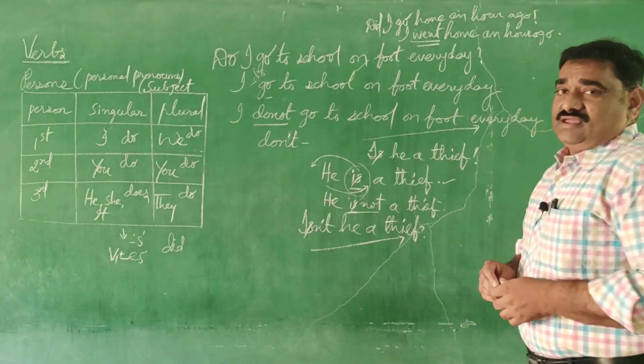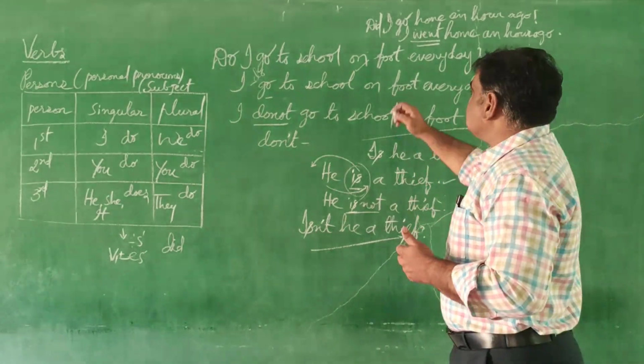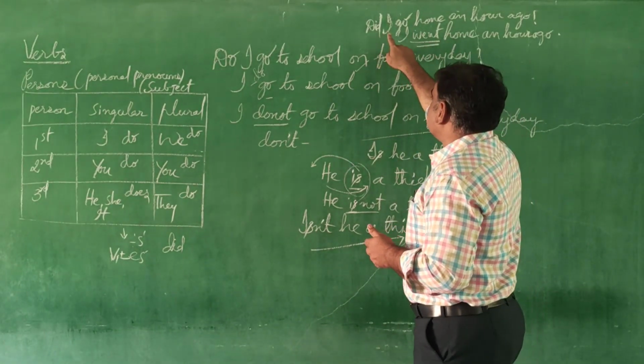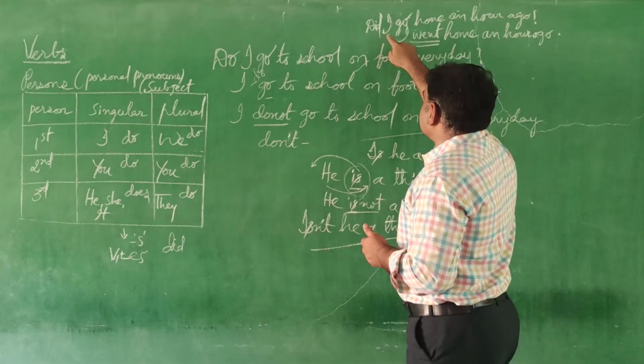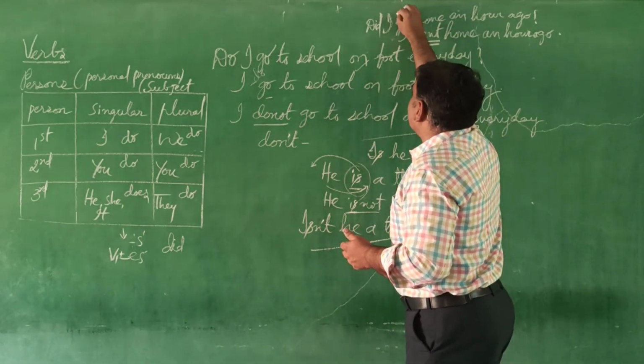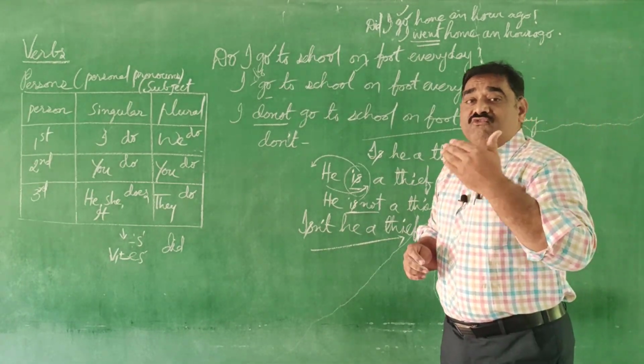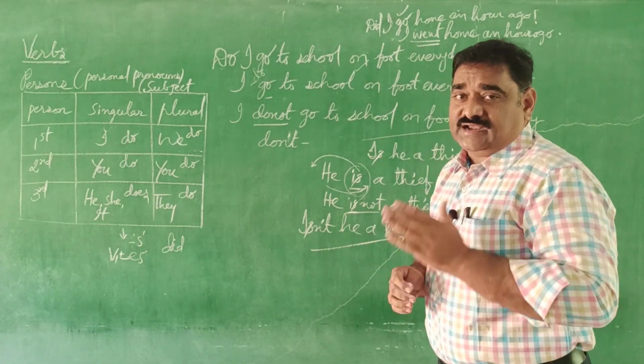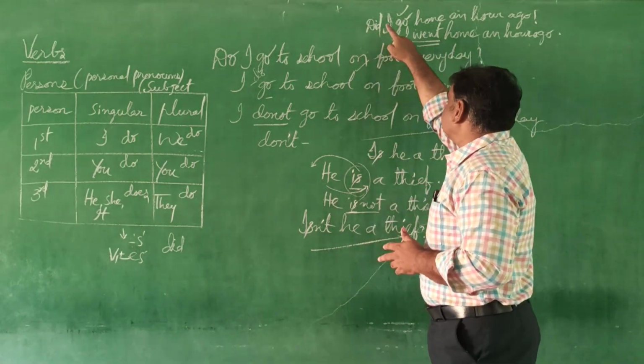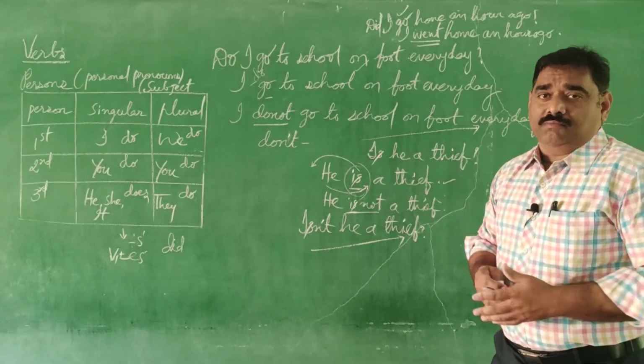So this is the way. Did I go? In past tense, after did, immediately writing the main subject, V2 form changes into its V1 form. This is very important. A tricky thing here. Not did I went home.